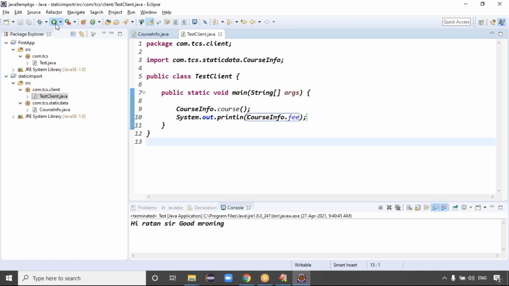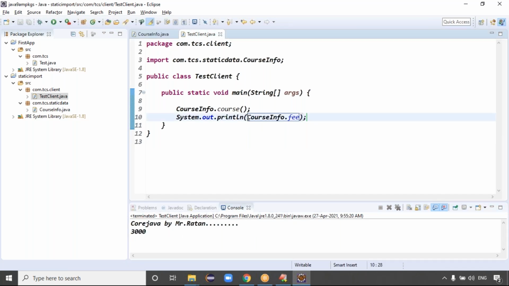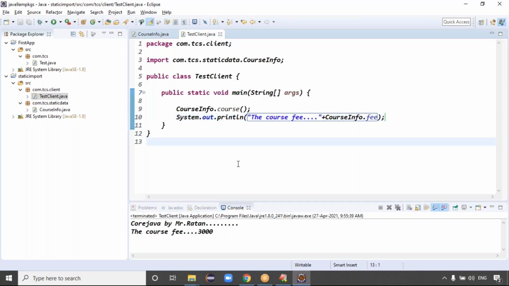To run this code, simply click on the run button. In the output below, you can see Core Java Administrator. The fees is very less, which will be 3,000, right? Guys, are you clear now? So can I write the course fee? Yeah, the course fee is 3,000, right? Exactly, guys. Just run this code. Core Java Administrator. The course fee is how much here? 3,000, right?